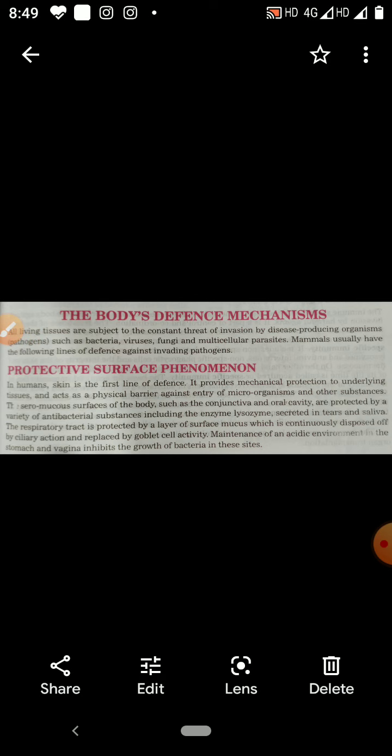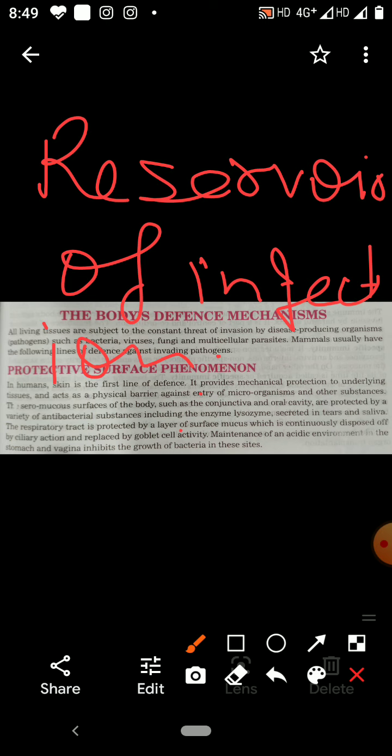These reservoirs of infection may be some unhealthy persons, or contaminated dirty water or garbage. These are the reservoirs of infection.